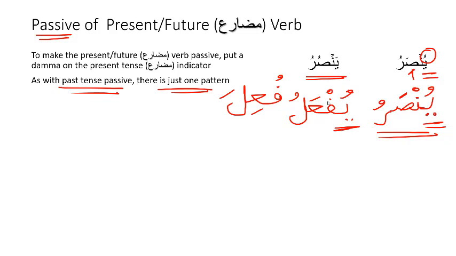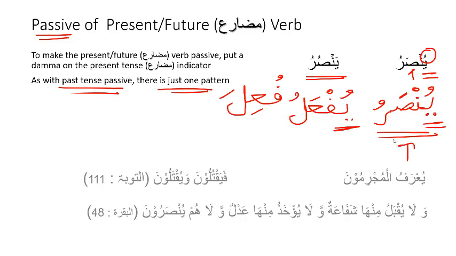The fa will have a sukoon. The ain will always have a fatha. And the lam will always have a dhamma or pesh. And that's what we see here. Now let's look at several examples.